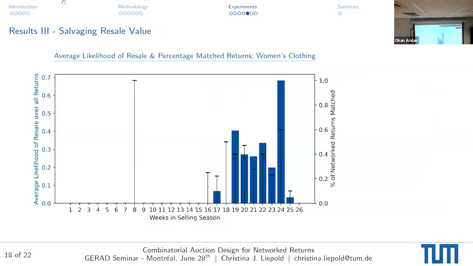The next result is we're taking a deeper look into the women's clothing setting, but this doesn't matter because it also holds for all of the other subsets that we observe. We see that 97% of the matched network returns occur in the second half of the selling season, which basically accounts for a salvaging effect. So basically, by looking in the second half of the selling season, network returns can be utilized to still make the most out of the items that are already there and salvaging their value before the selling season ends. This is also a consideration that I think both the suppliers and the platform should take into consideration when setting up a system like this.